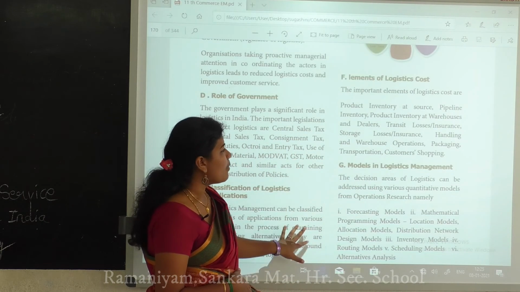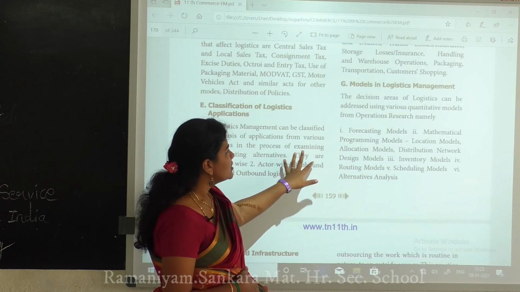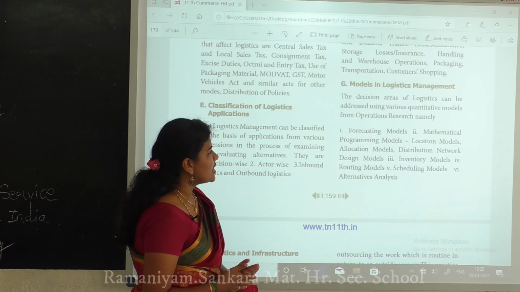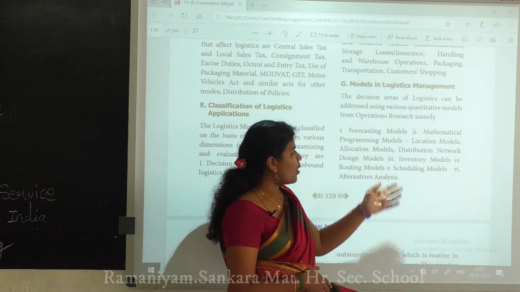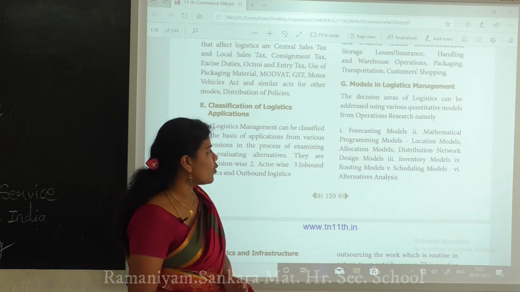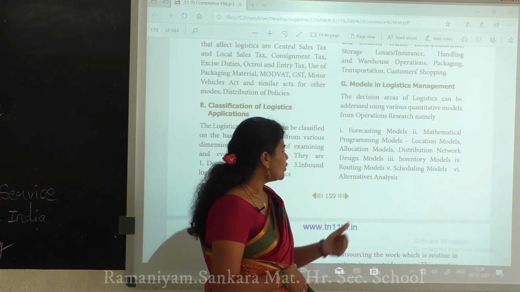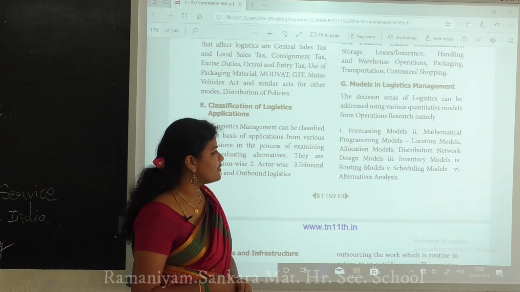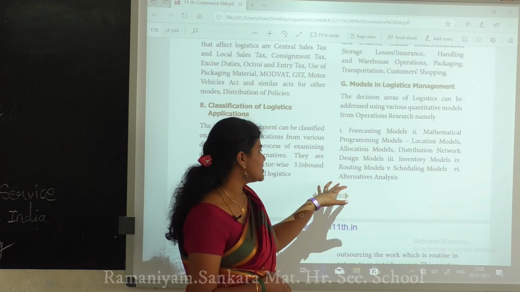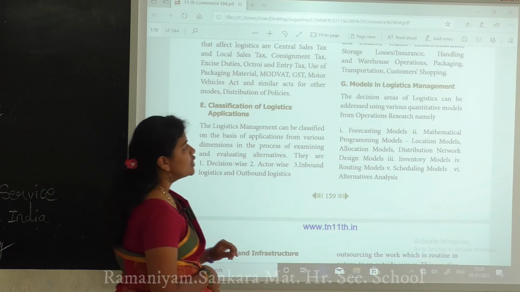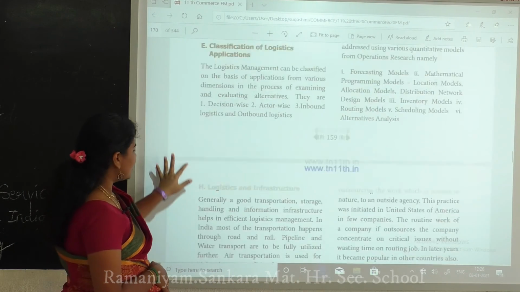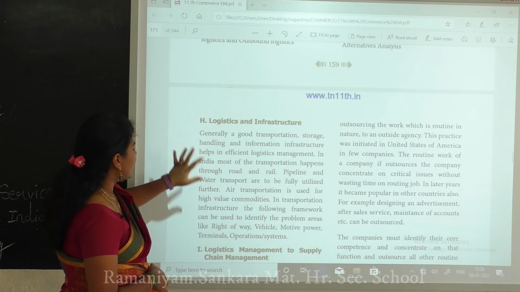Models in logistic management. So this is in the area of logistics. First one is the forecasting models, second one is the mathematical programming models, third one is the inventory models, fourth one is the routing models, fifth one is the scheduling models, sixth one is the alternative analysis. So models in logistic management come under that.